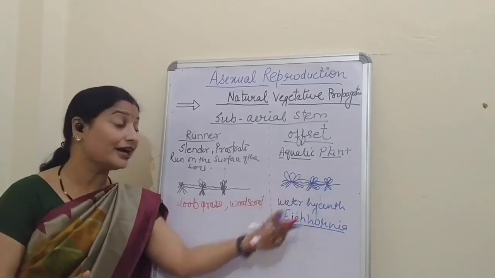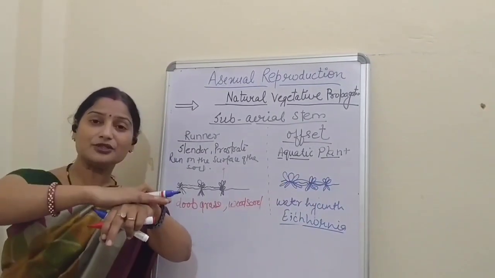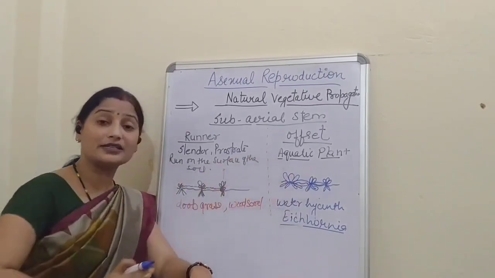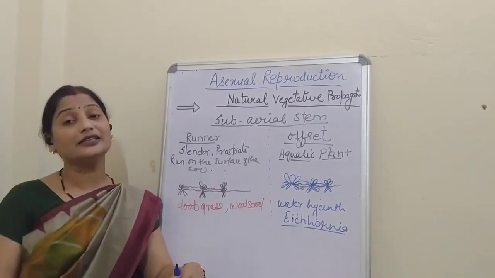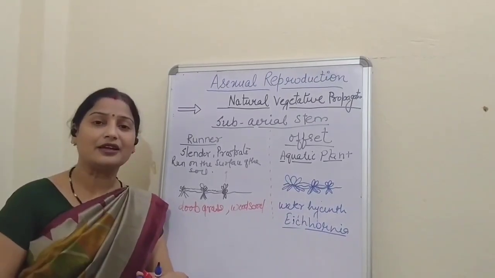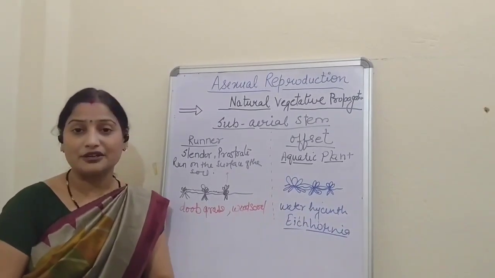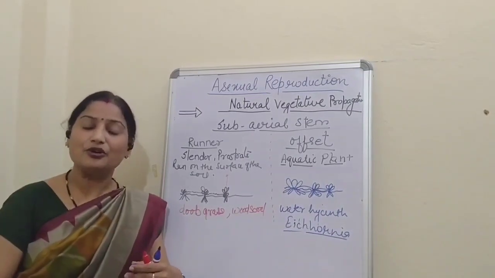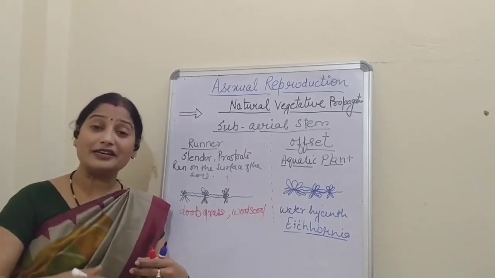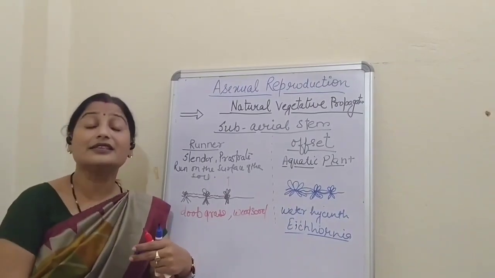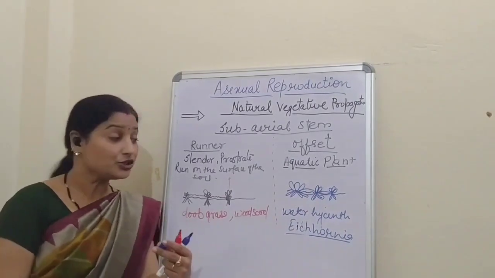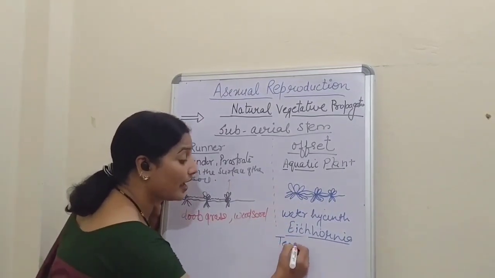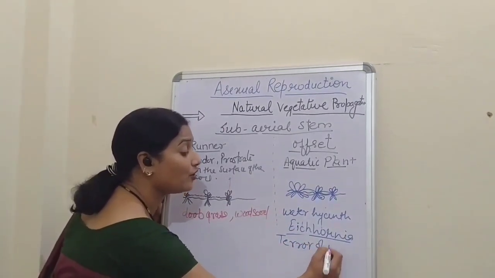Now because of that, what happens? On the surface of the water, everywhere there was this plant. And because of this, the other aquatic life was disturbed, because now there was no proper sunlight and no proper air for the organisms living inside the water body. And that's why, students, this Eichhornia is also called the Terror of Bengal.